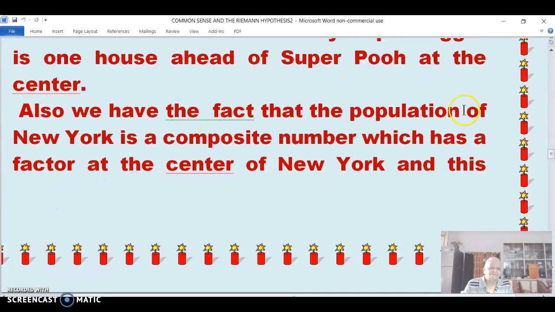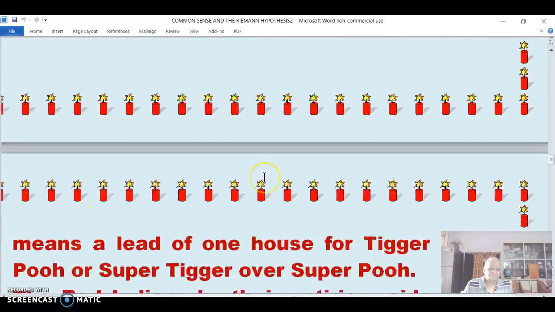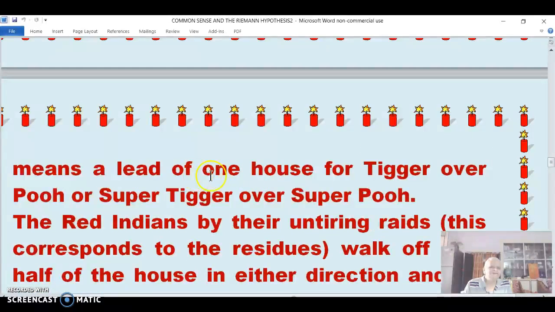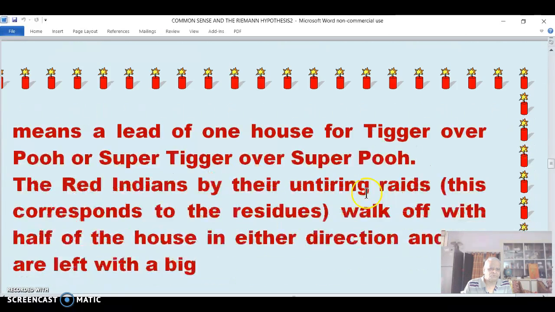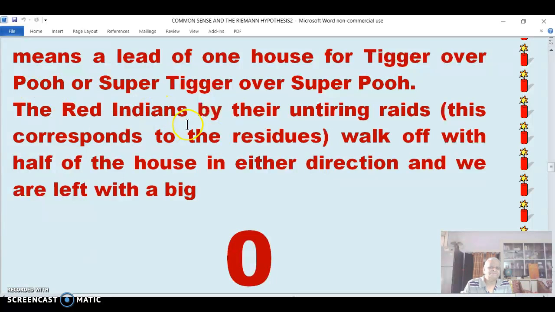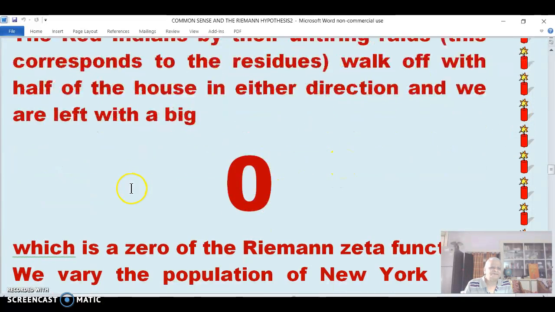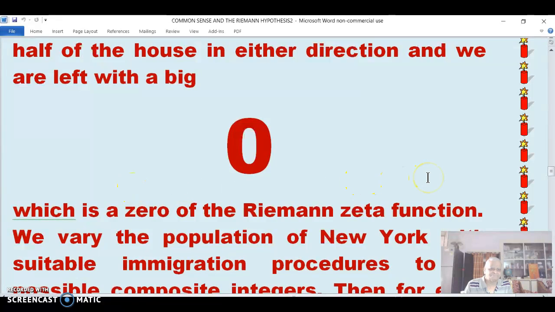Also, we have the fact that the population of New York is a composite number, which has a factor in the center of New York. And this means a lead of one house of eager over poor, or super eager over super poor. The Indians, for the untiring leads, and this corresponds to residues, walk off with half of the house in the direction, and we're left with zero of the Riemann zeta.